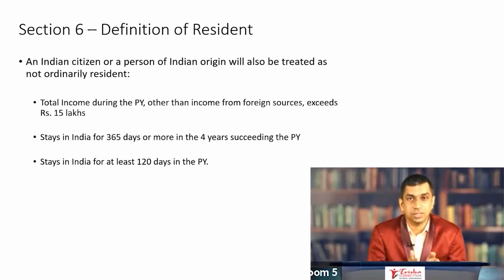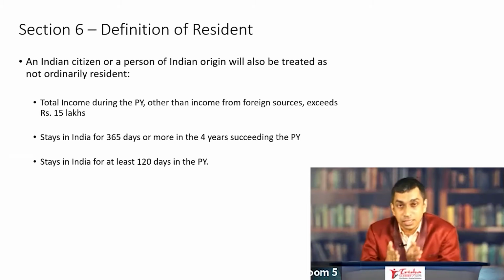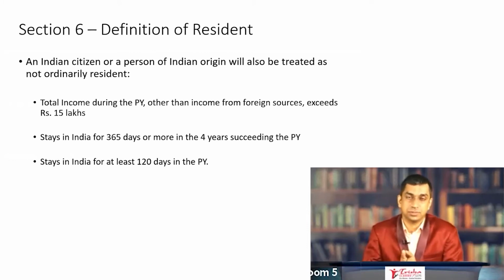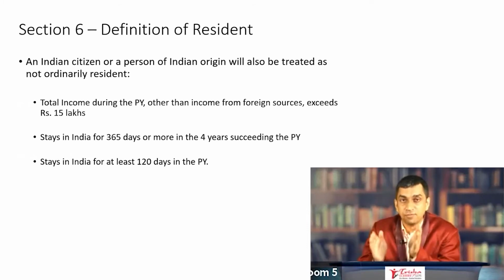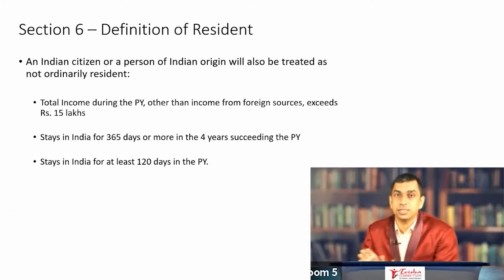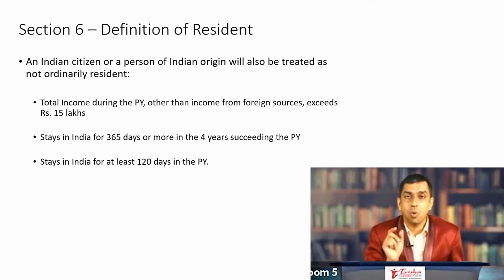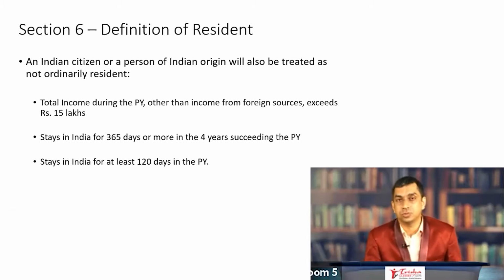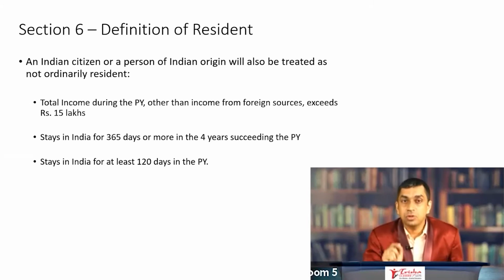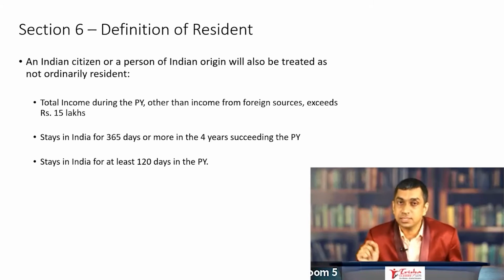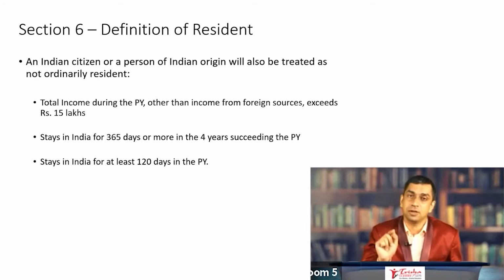What is total income? Total income means income other than income from foreign sources, which means income from foreign sources are excluded in calculating rupees 15 lakh. What is the meaning of income from foreign sources? Income which accrues or arises outside India is income from foreign sources, with one exception.